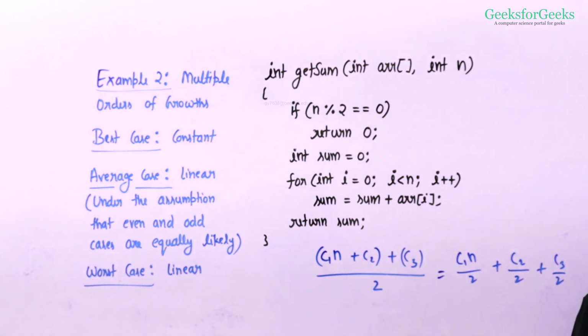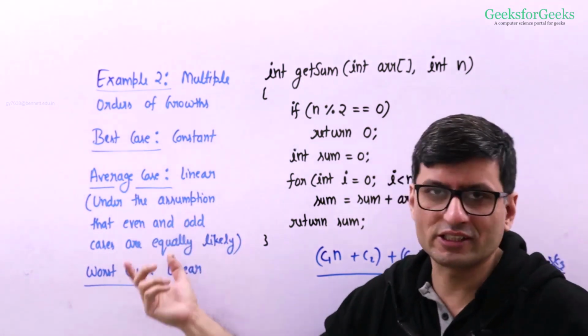So c1, c2, c3 are some constants. We can ignore them. These are lower order terms. We can ignore the constants of the leading term as well. So we get n again. So the order of growth in average case is linear.